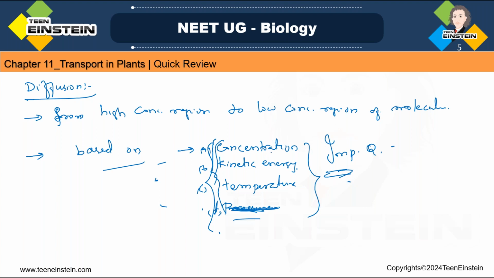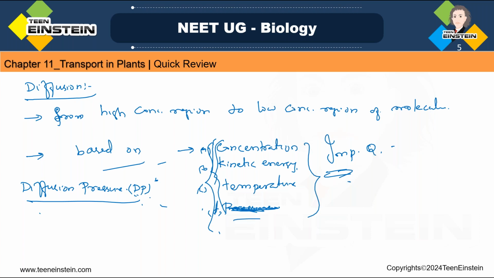Okay, so that's how we can define diffusion: the process of movement of molecules from a region of their higher concentration to the region of their lower concentration, and that depends upon kinetic energy of molecule, temperature, pressure, and the concentration. Clear? And under diffusion we need to learn diffusion pressure. Diffusion pressure, DP. So in short form we can write it as DP.